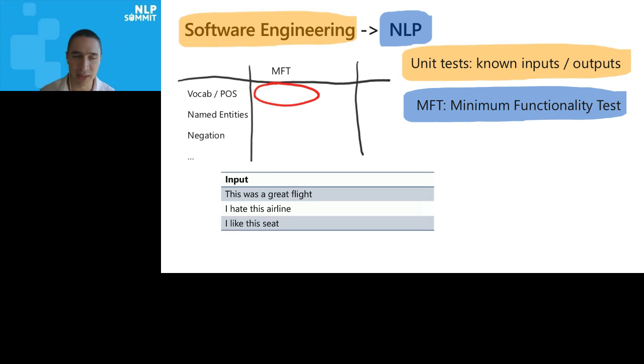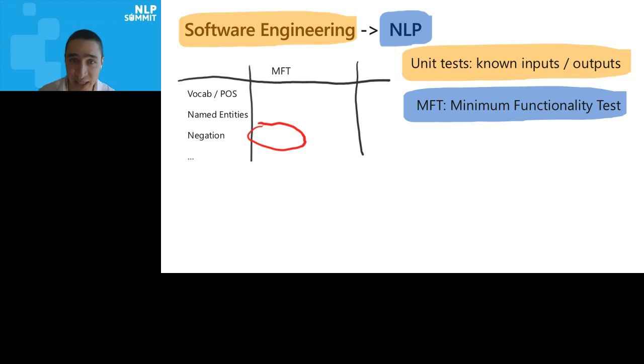We would write examples like these, very simple examples. This was a great flight. I hate this airline. I like the seat. So this is the minimum. At a minimum, if you have a sentiment analysis model, it should have these words in the vocabulary. It should be able to deal with these. Now, maybe we collect 500 of those so if we get a failure rate, we can trust that. So it's not just a couple of examples.